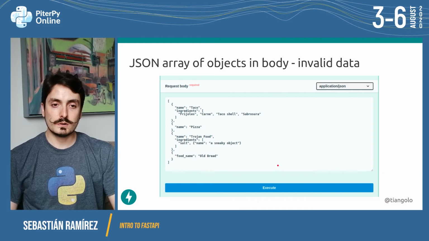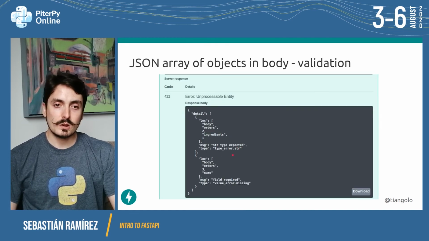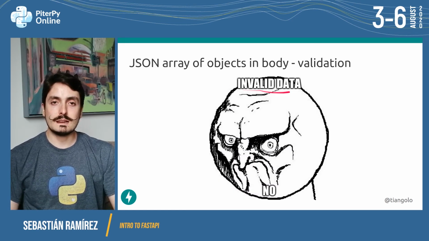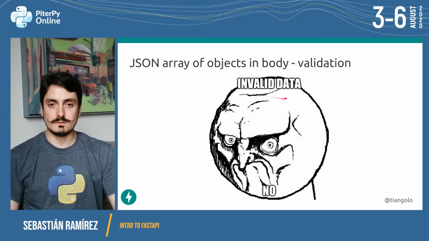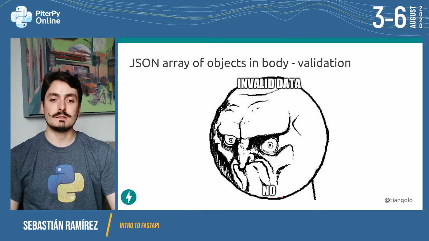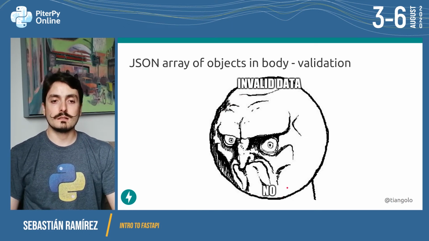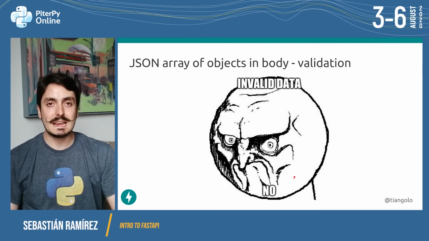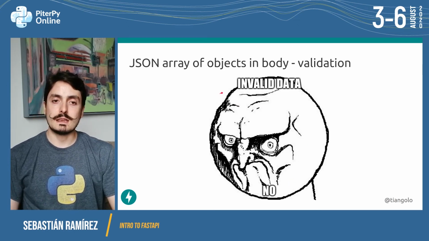Let's go forward to the error. Here we are. Cool. So if you send invalid data, someone sends invalid data, then your API is going to make this face and it's going to say no. And it's not going to let it pass, and it's going to keep your code safe from running with invalid data.